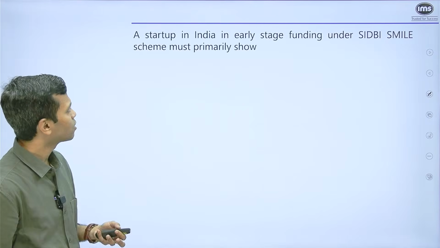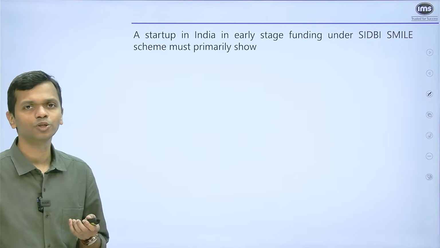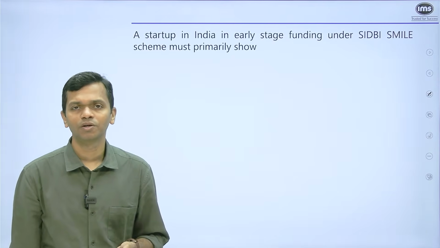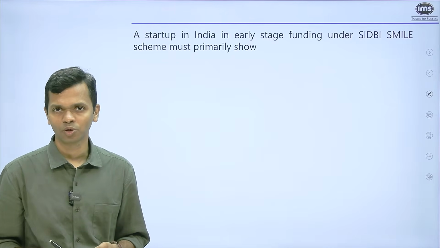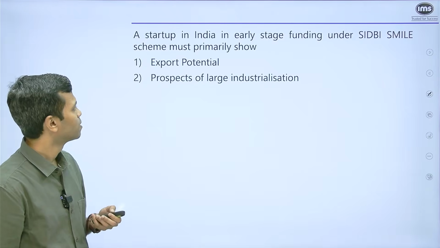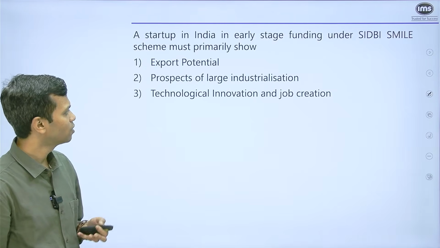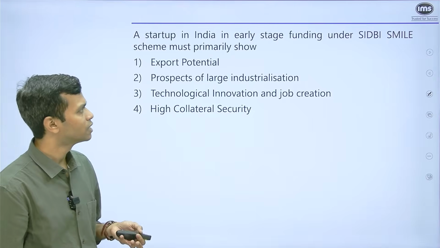The question says a startup in India in early stage funding under the SIDBI Smile scheme must primarily show what? Now, for this particular question, of course, your knowledge is required. You have to know what the SIDBI Smile scheme is all about. But let's look at the options. It says export potential, prospects of large industrialization, technological innovation and job creation, and high collateral security.